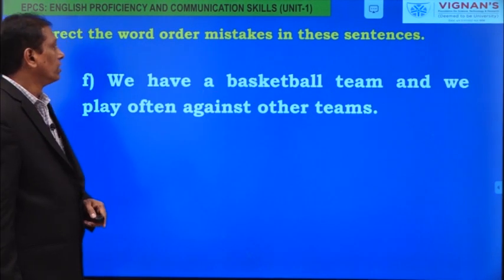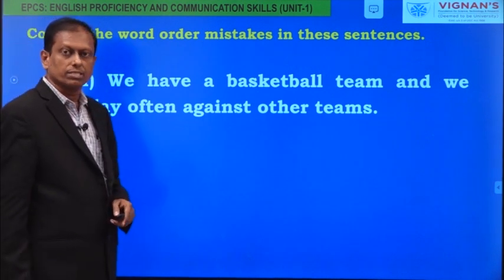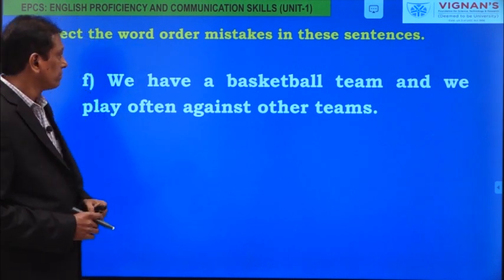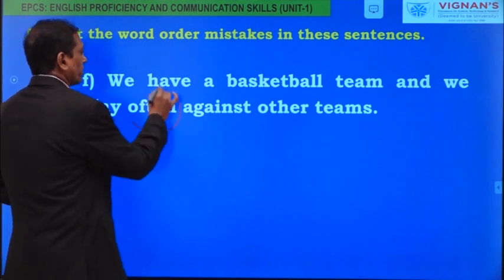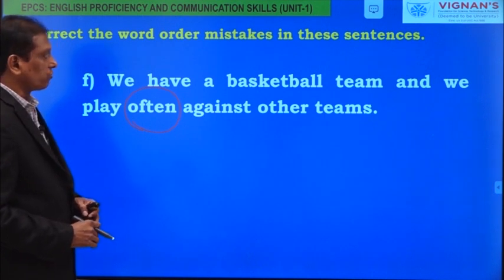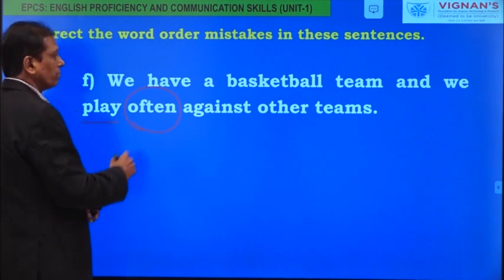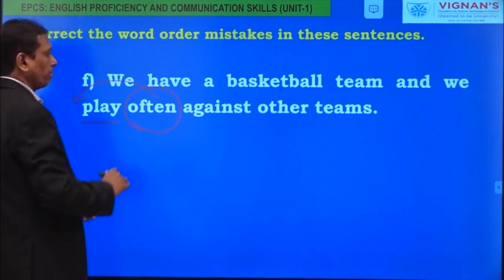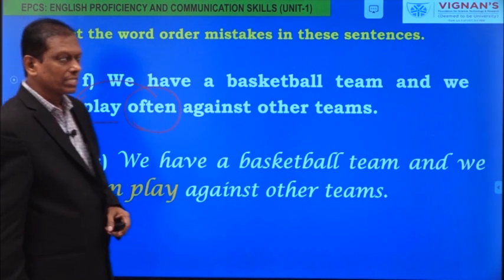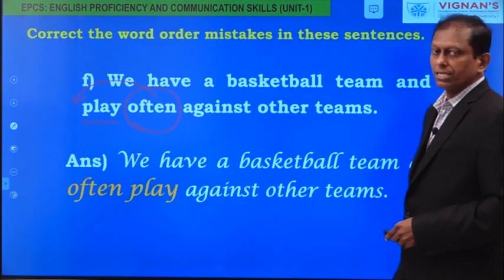The next one: we have a basketball team and we play often against other teams. What is the frequency adverb here? Often is the frequency adverb. What is the main verb here? Play is the main verb. So it is to be placed before. We have a basketball team and we often play against other teams.